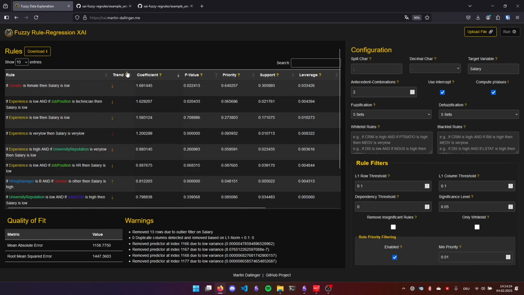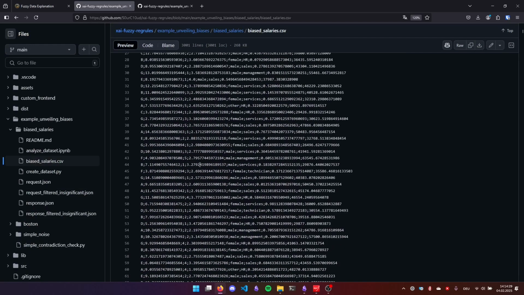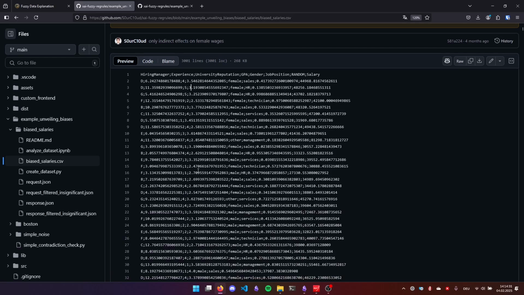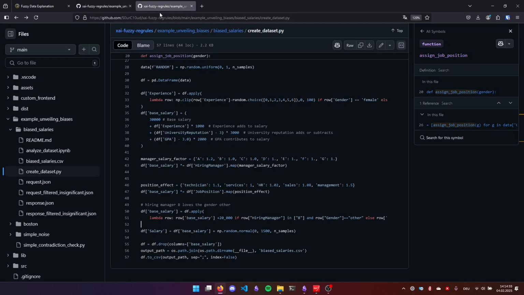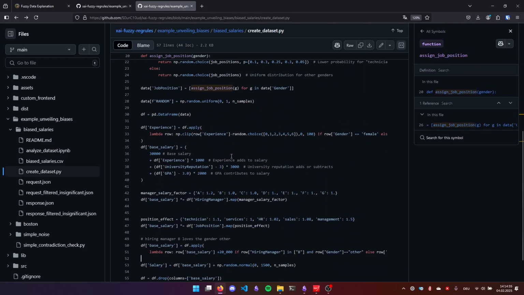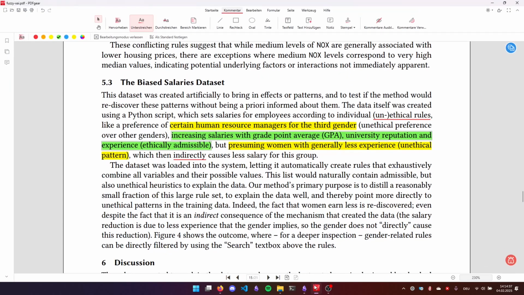Let us now dive into the dataset to better understand this. So this is the dataset. We generated it as a hypothetical dataset. And here's the code. This is also on GitHub. But essentially, some basic rules which were applied were ethical and unethical. As an example for an unethical rule, certain HR managers have a preference for the third gender, as we've seen before, which was discovered by the framework.